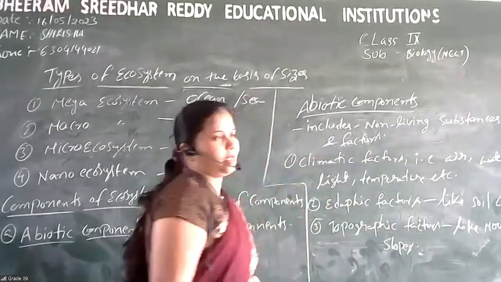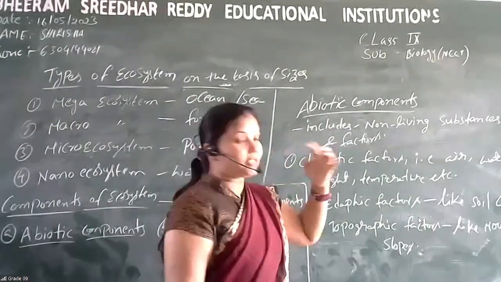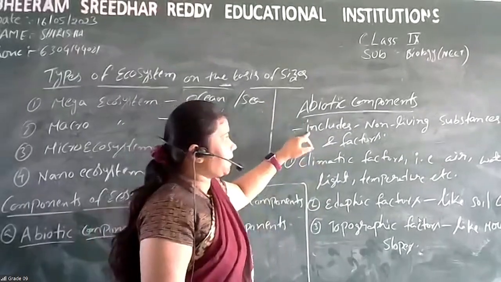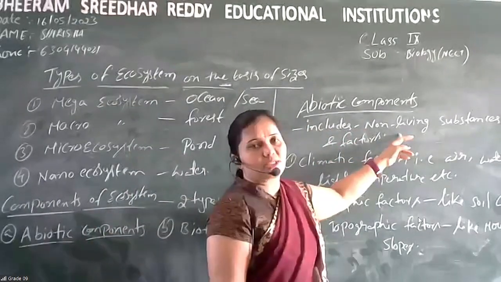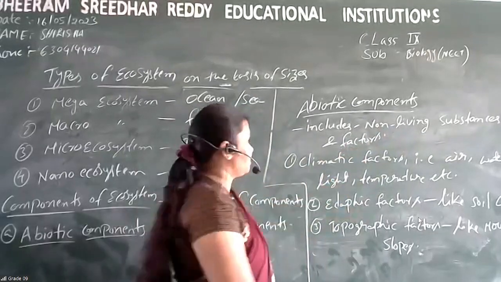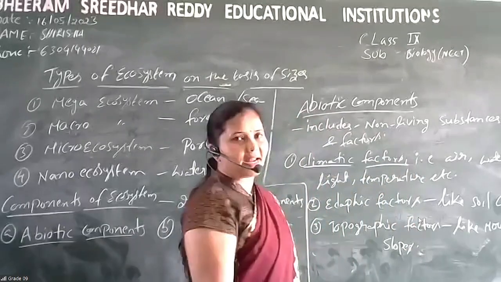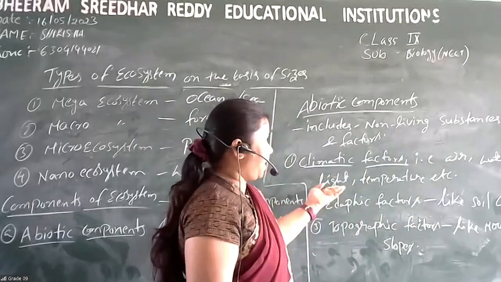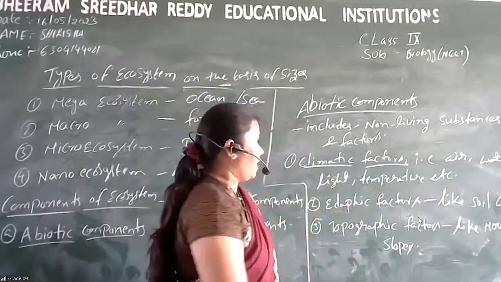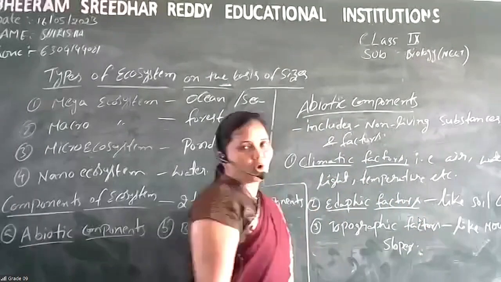See, abiotic means there is no life. So it includes non-living substances and factors. What are the factors? Climatic factors, that includes the air, water, light, temperature, etc. And then edaphic factors, which are like soil components.